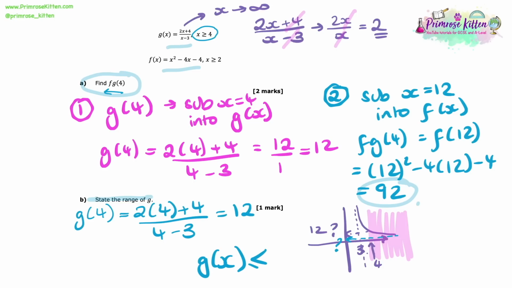So we know on the upper end of this range that g is going to be less than or equal to 12, but because of this asymptote, it's going to have to be bigger than 2. It never will actually be 2 because it's an asymptote there. However, it will be bigger than 2. So that is our range of g.